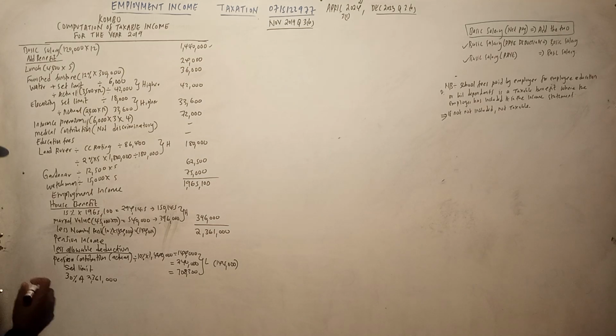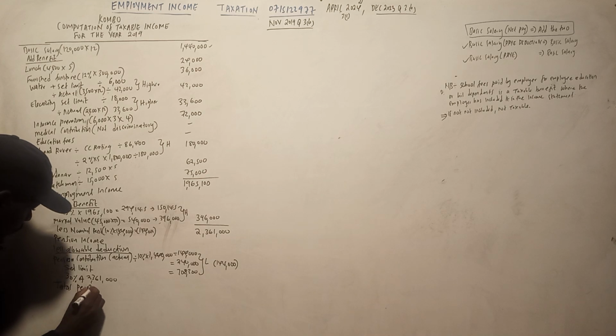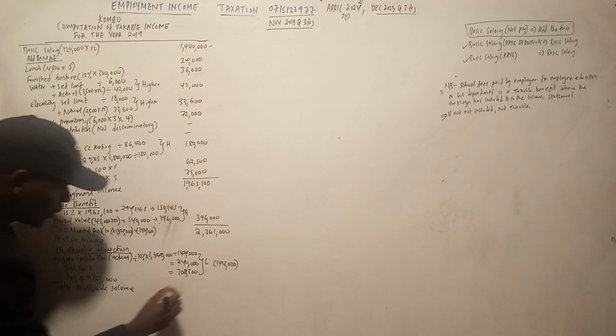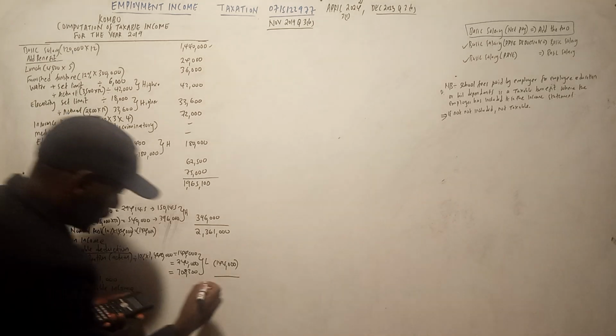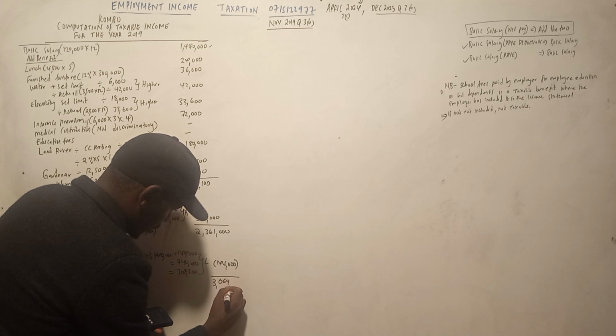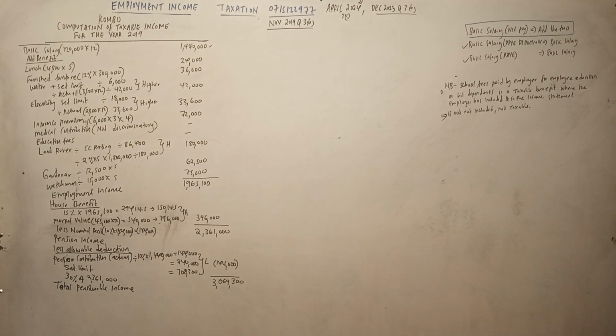So we can get the total pensionable income. Total pensionable income 2,361,000 plus answer, which is 69,300.